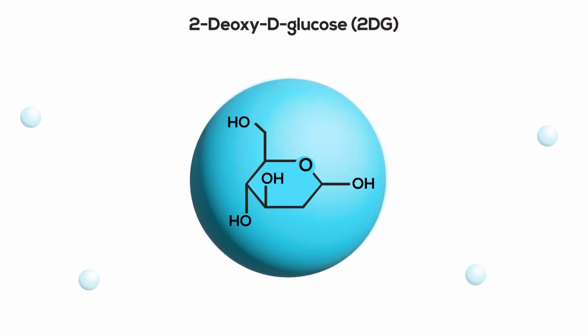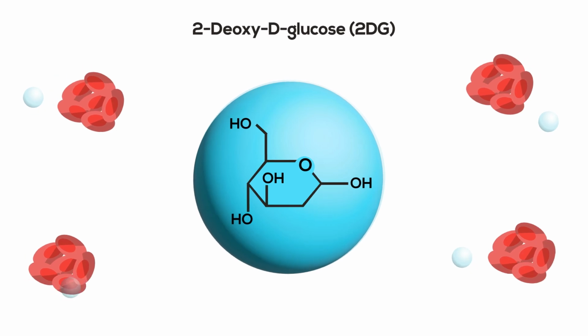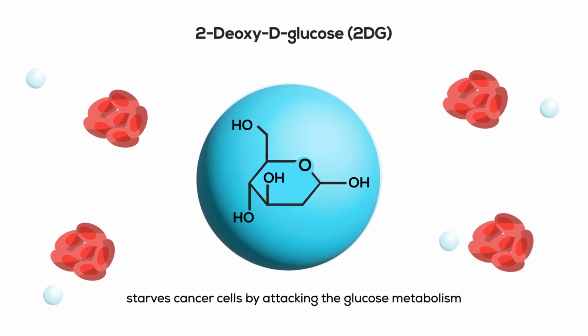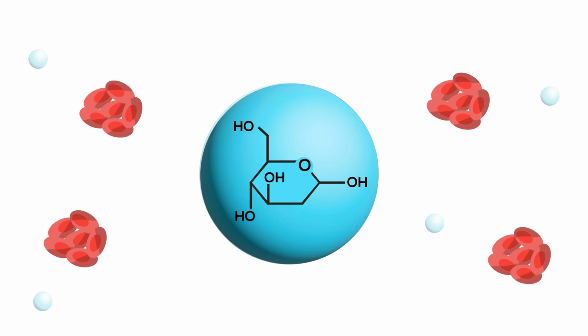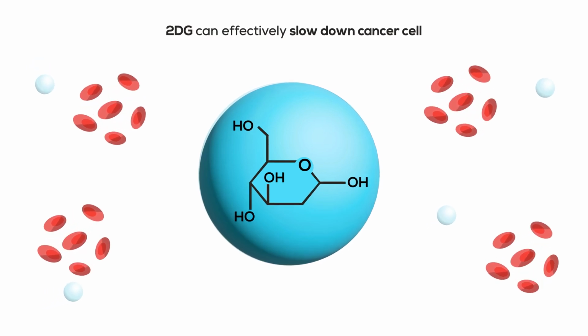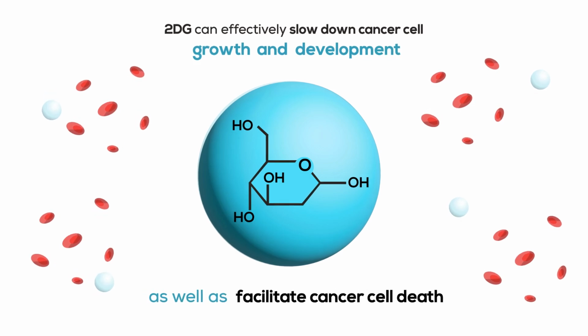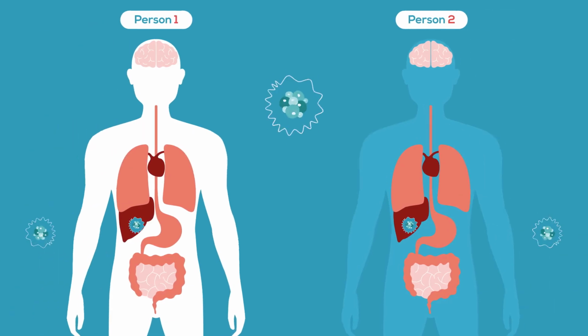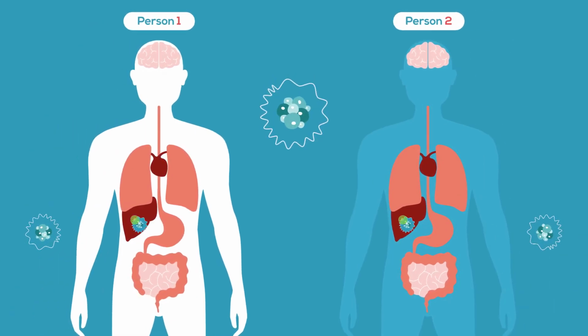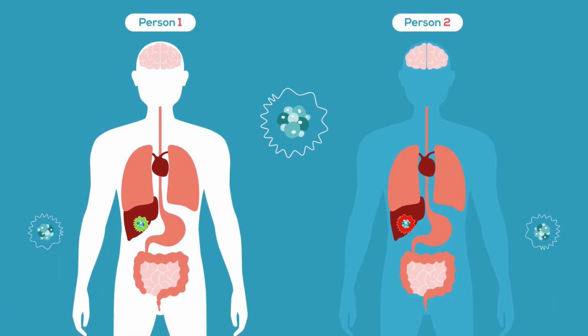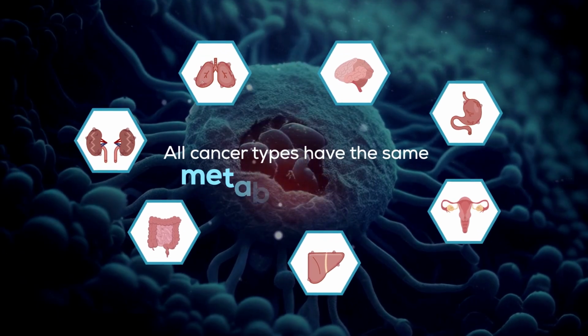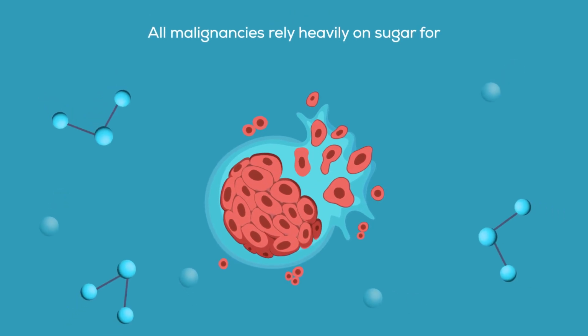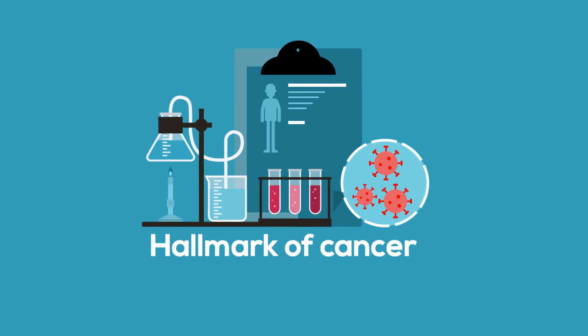2-deoxyglucose, 2DG, is a glucose analog that starves cancer cells by attacking the glucose metabolism. 2DG can effectively slow down cancer cell growth and development, as well as facilitate cancer cell death. Each type of cancer is different and has its own set of DNA mutations. Therefore, two people with the same cancer may respond differently to the same treatment. However, all cancer types have the same metabolic profile. All malignancies rely heavily on sugar for energy and growth, making it a hallmark of cancer.